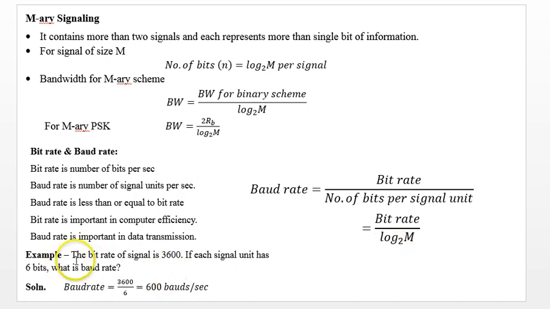Now we can take a simple example here. The bit rate of a signal is 3600 bits per second. If each signal unit has 6 bits, what is the baud rate? So you can see baud rate is 3600 divided by 6. So this is 600 bauds per second.